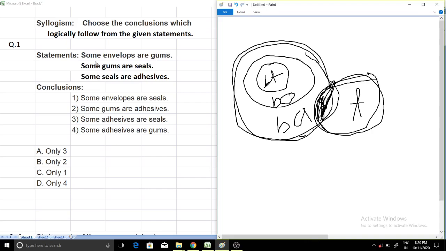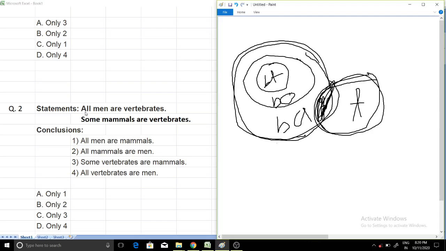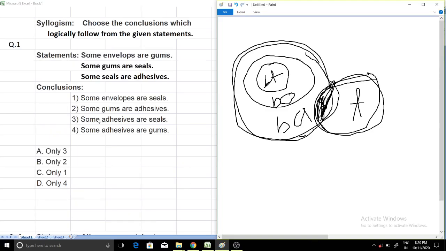What do we have to do in "some"? We have to make an intersection between the first word and the second word. First is envelope and second is gum, there will be an intersection. And what happens in "all"? In "all" there will be 2 circles, one inner circle and one outer circle. The word after "all" will be inner, and the word at the last will be outer. So I think now it should be clear.